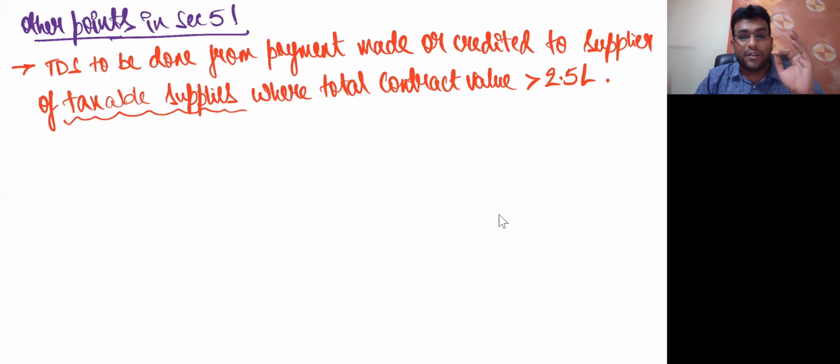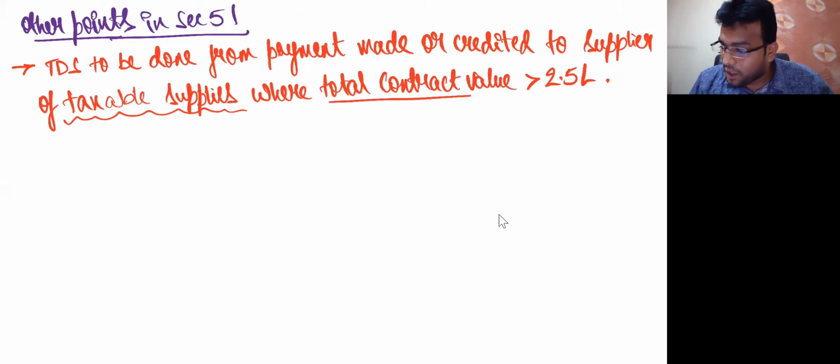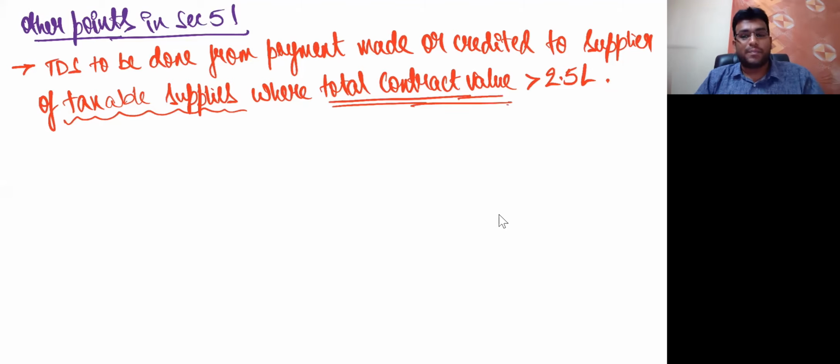Also, please note one point very clearly, my dear friends. Here we are talking about total contract value. That means an individual supply could be less than 2.5 lakhs, but if the total contract is more than 2.5 lakhs, then TDS will apply. And you have to observe the words 'exceed 2.5 lakhs', more than 2.5 lakhs. If it is exactly 2.5 lakhs, TDS provisions will not apply. Getting clarity? Next point.